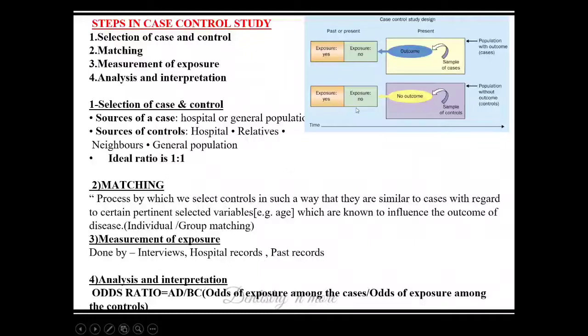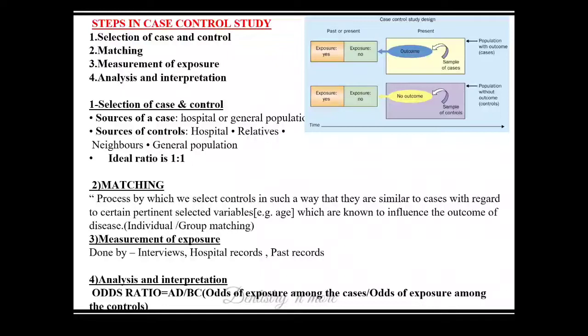Finally, we need to do the risk estimation. So in a case control study, the risk estimation is done by odds ratio, that is the odds of exposure, the chances of exposure among the cases versus among controls. We are not actually calculating the relative risk, we are checking the odds ratio because we are going backward. It is a retrospective study, we don't have clear data, we are just asking questions to the people who already have the disease or who are selected as controls, asking about their previous history.